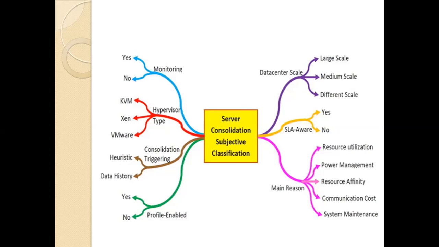So these are the things we need to provide. What is the scaling of that one? We can use different scales. It is not specified by these large and medium; you can use different scales based on your needs. So this is a representation of what server consolidation will support.